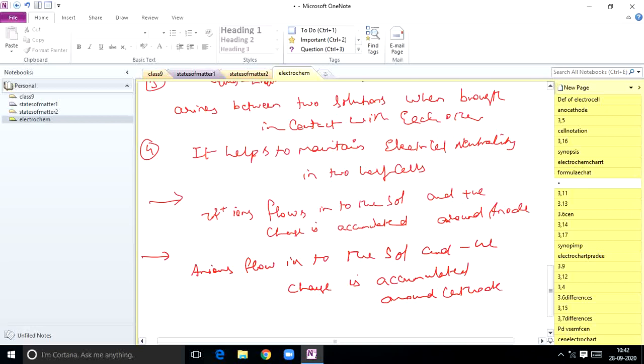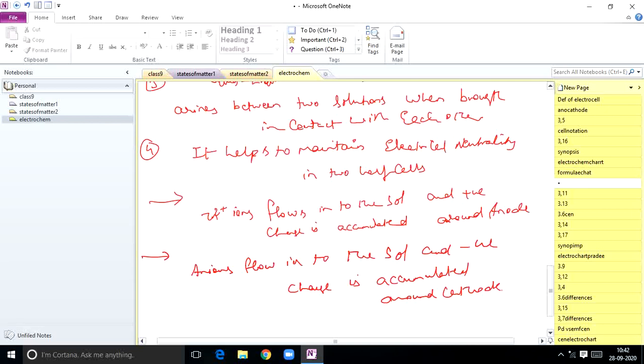So in order to prevent this highly accumulated charge at the anode and cathode, the salt bridge prevents the accumulation of charges in the two half cells, which provides movement of ions in the internal circuit. So the internal circuit is there, the inverted U tube is there, and in that the ions will be present. These ions will move only in that internal circuit. When the concentration of zinc ions around the anode increases, a sufficient number of negative ions migrate from the salt bridge to the anode half cell.